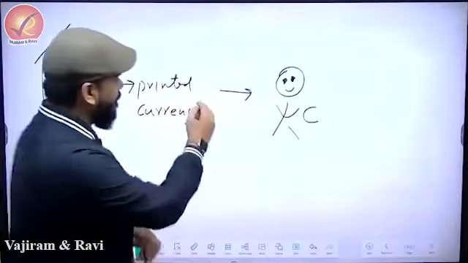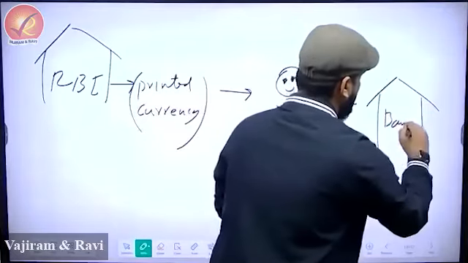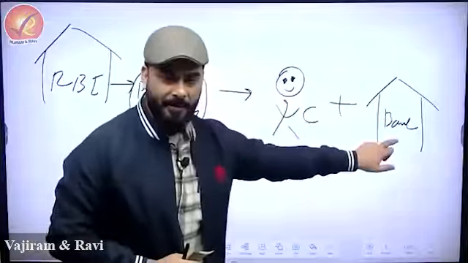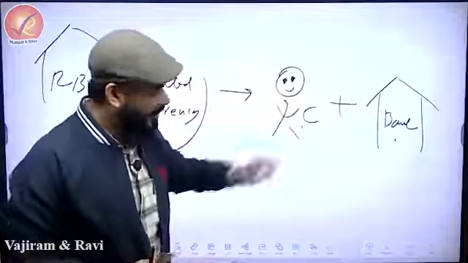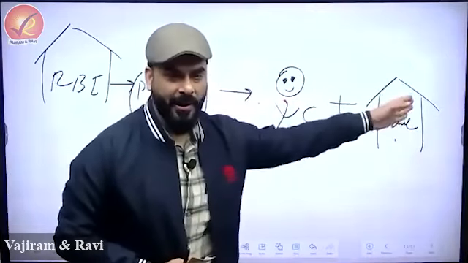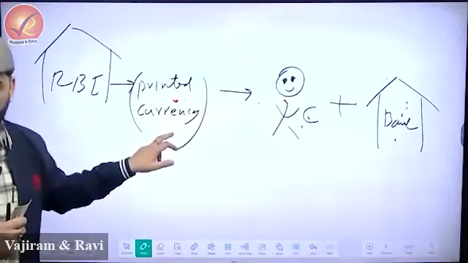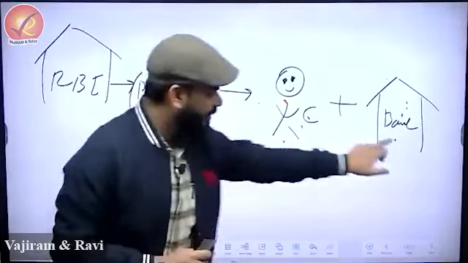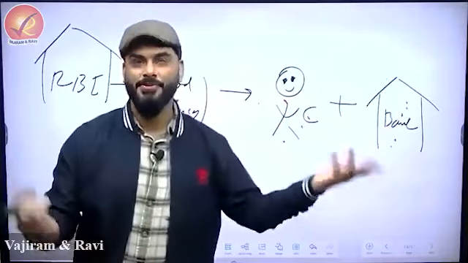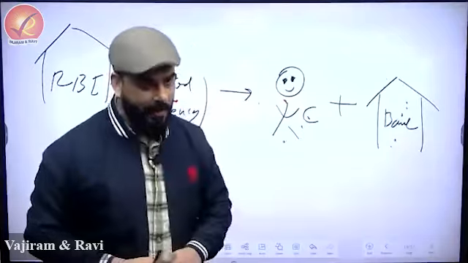Second, part of this money released by RBI can go in the banking system. And who deposits money in the bank? People like you and I. So this guy will deposit something in the bank and something this guy is going to have in the hand. Sometimes RBI also releases money in the bank and says, you take the money. Bank will give the money to public. But whatever permutation combination you want to do, this money released by RBI will be either here or here. From here and here only it goes elsewhere. Either there are people or there are financial institutions. Simple. Where else will the money go? You will say company. Company is also here.